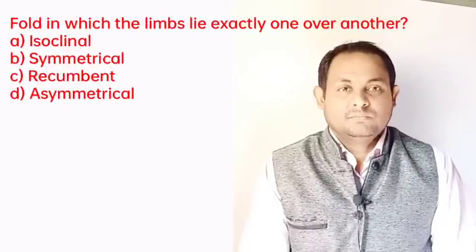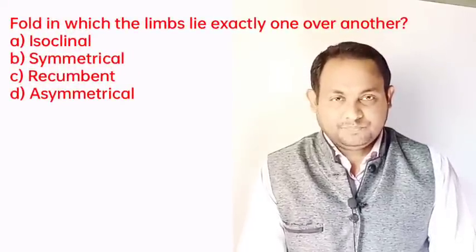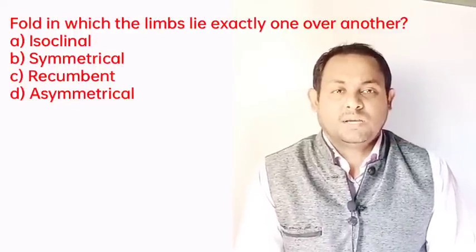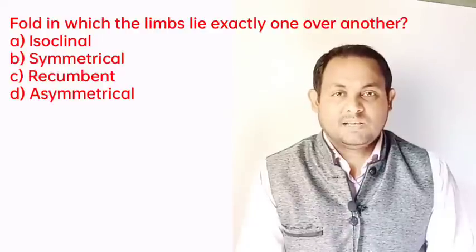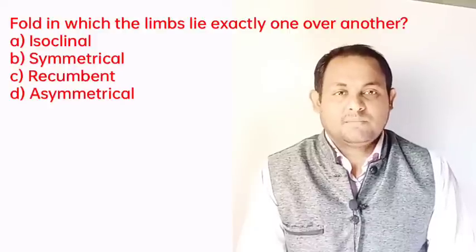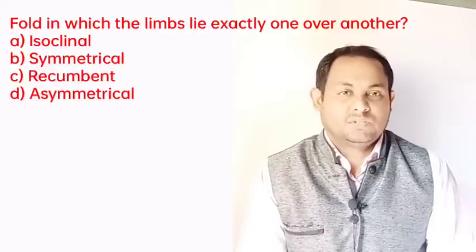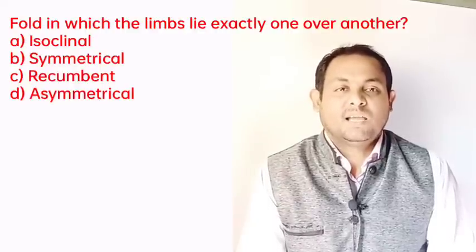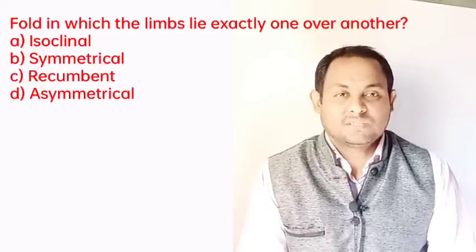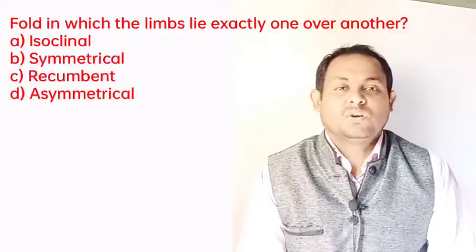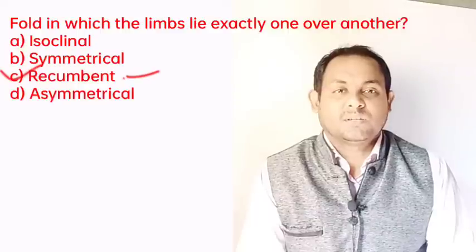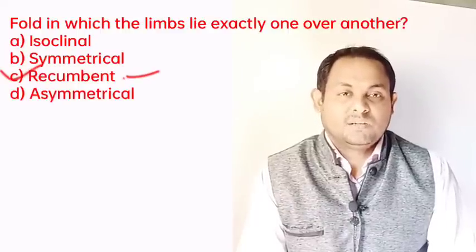Next question: a fold in which one limb lies exactly over another. The options are isoclinal, symmetrical, recumbent, and asymmetrical. In the recumbent fold one limb lies exactly under the other limb, so that a drill hole dug at the surface in the upper limb passes through the lower limb also. So definitely option C, recumbent, is the right answer.